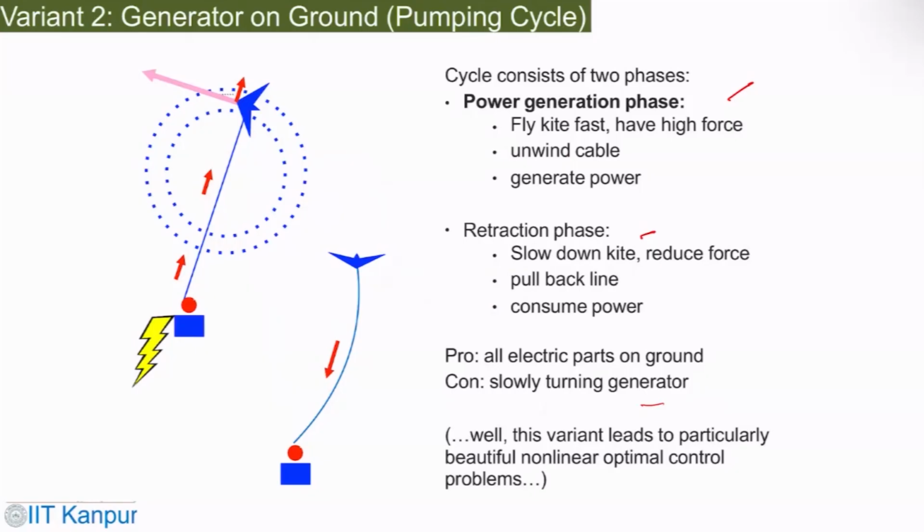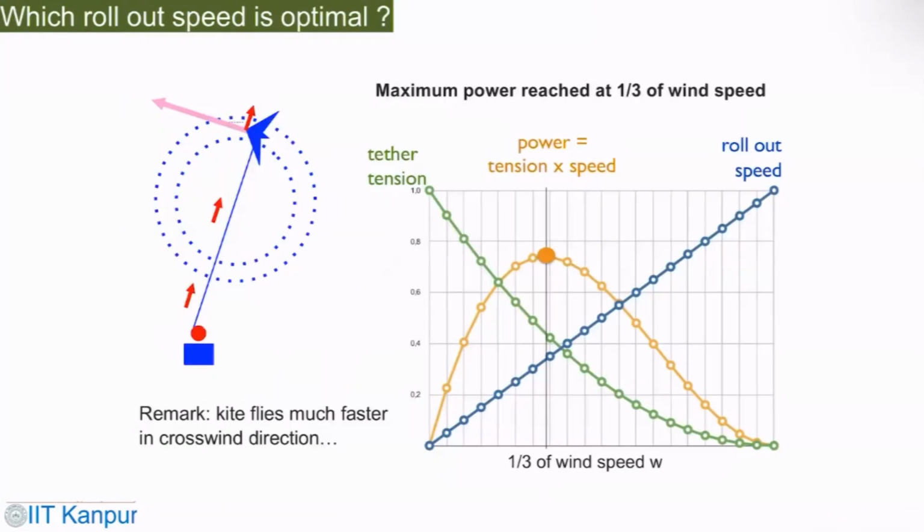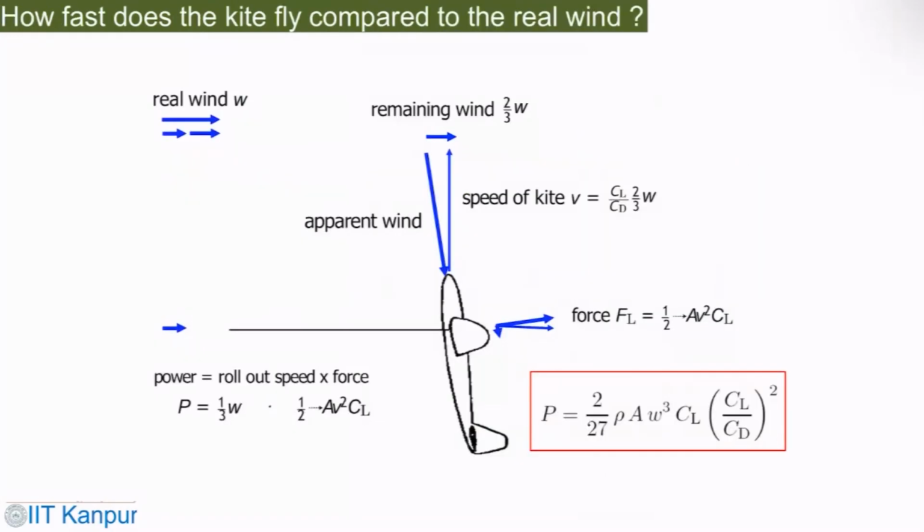And as per the Lloyd formula, this is how you can have the power. And this is CL by CD. That means if my CL by CD is high, one can see the curve. This is the tension. This is power, tension into rollout speed. And so maximum power is reached at 1/3 of the wind speed. Now, how fast does a kite fly compared to the real wind? So this is how you can estimate.